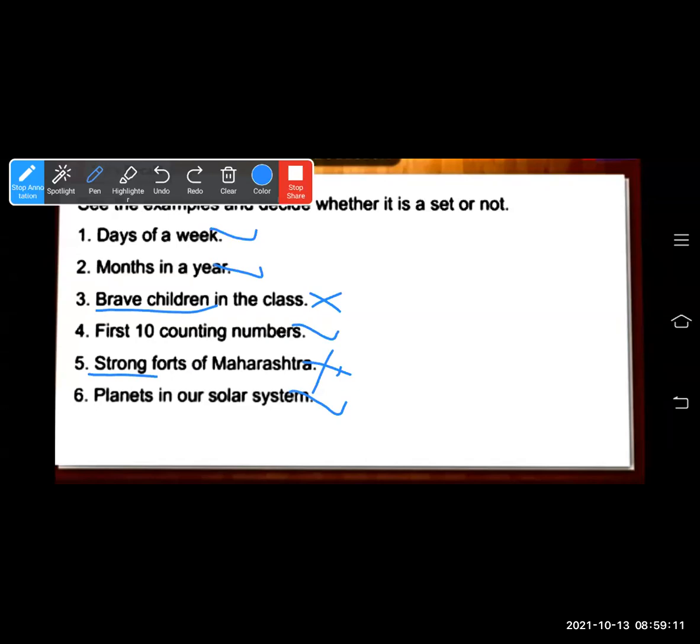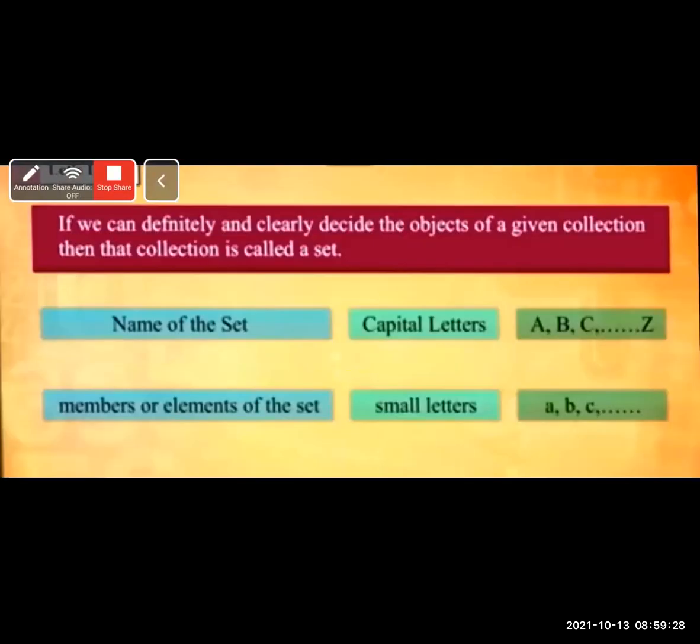So, where we can clearly list the objects of the collection, it is a set, and where we cannot clearly list the objects, it will differ from person to person or place to place. It will not be a set. Okay, let's see the next slide. If we can definitely and clearly decide the objects of a given collection, then that collection is called a set.